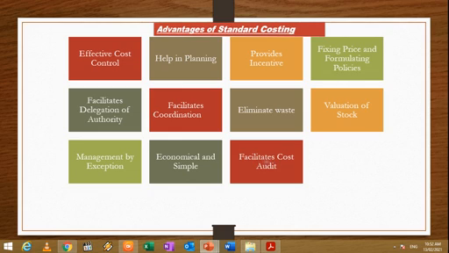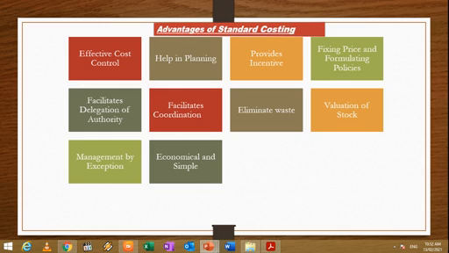Economical and simple. Standard costing is an economical and simple means of cost accounting and generally results in a saving in the cost of the costing system. It results in reduction in paperwork in accounting and needs a lesser number of forms and records. This leads to a considerable saving in clerical labor.